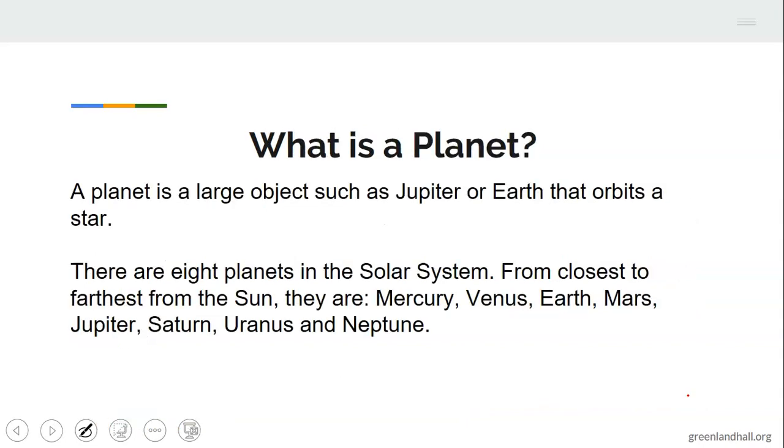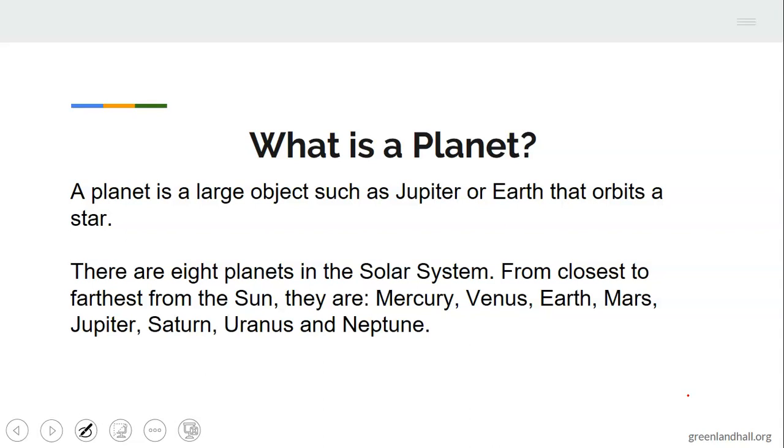Easy. Okay. So what's a planet? You can't talk about solar system without talking about planets. A planet is a large object such as Jupiter or Earth that orbits a star. A planet is any large object that orbits a star. It could be Jupiter, it could be Earth. That's why sometimes you say, in planet Earth, we are having issues, in planet Earth, this is what is happening. They call it planet Earth because it is orbited by a star.